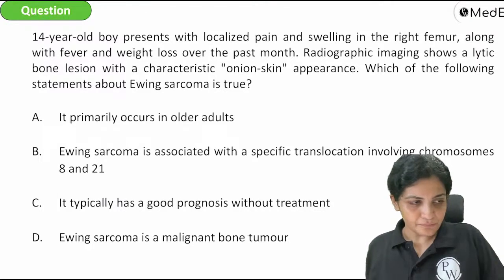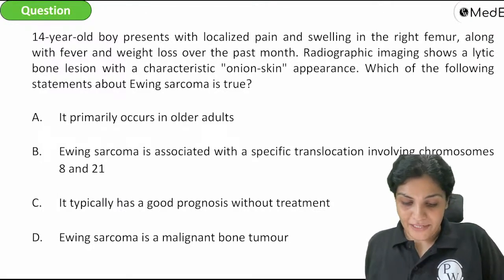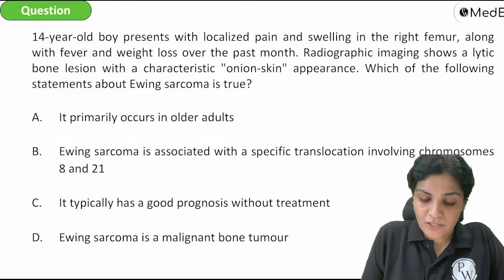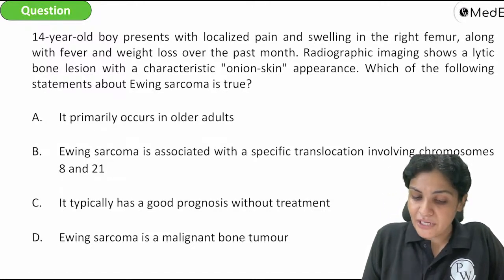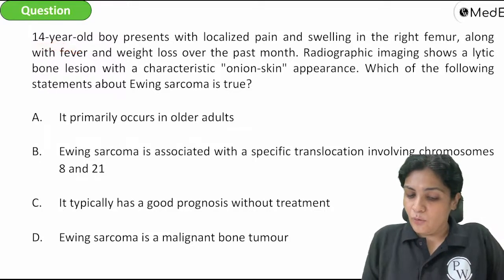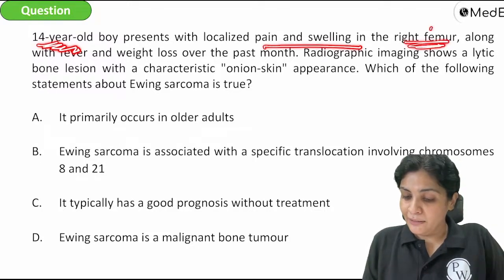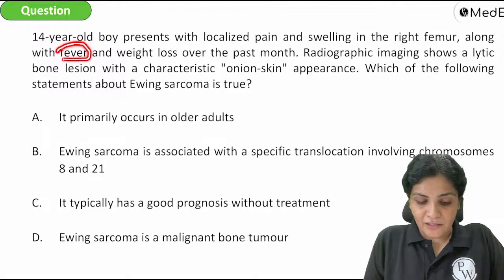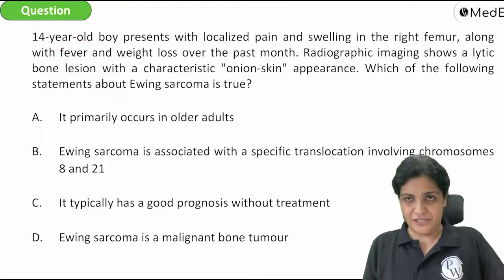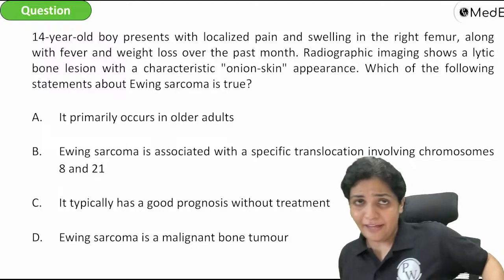A 14-year-old boy presents with localized pain and swelling in the right femur along with fever and weight loss. These are again the clues. We have to check for these clues always. So there is a 14-year-old boy, localized pain and swelling in the femur, and there is a fever. Whenever we see fever, we always tend to go for infections, right? Infections usually present with fever.